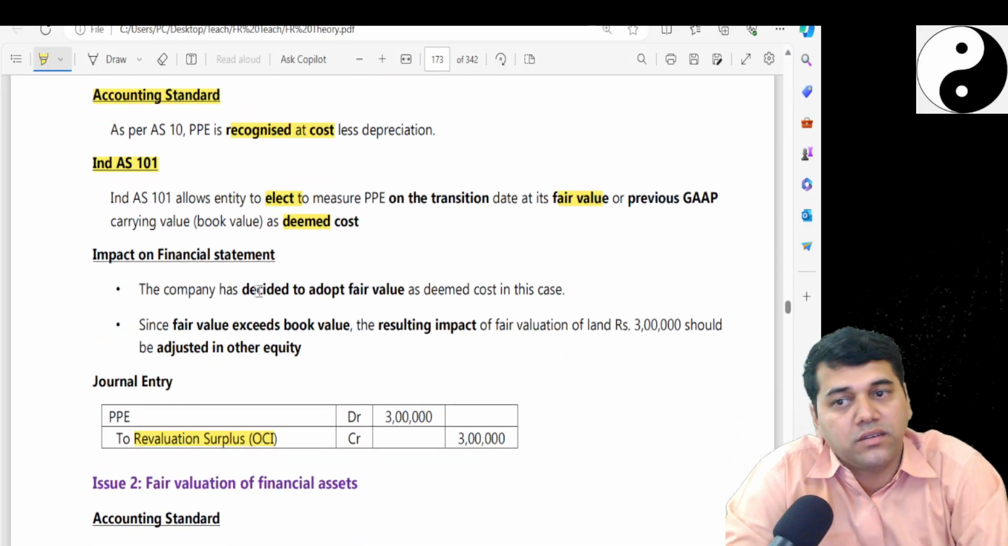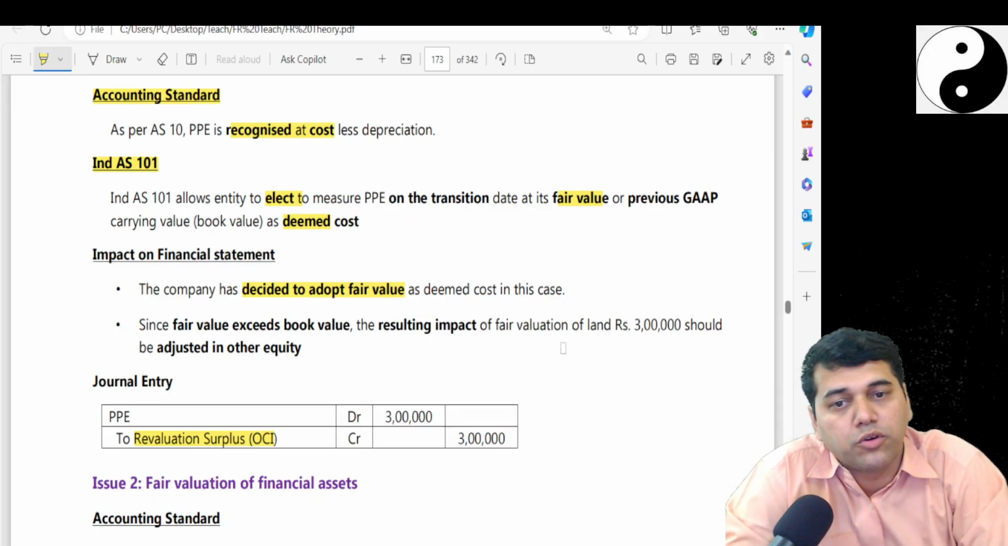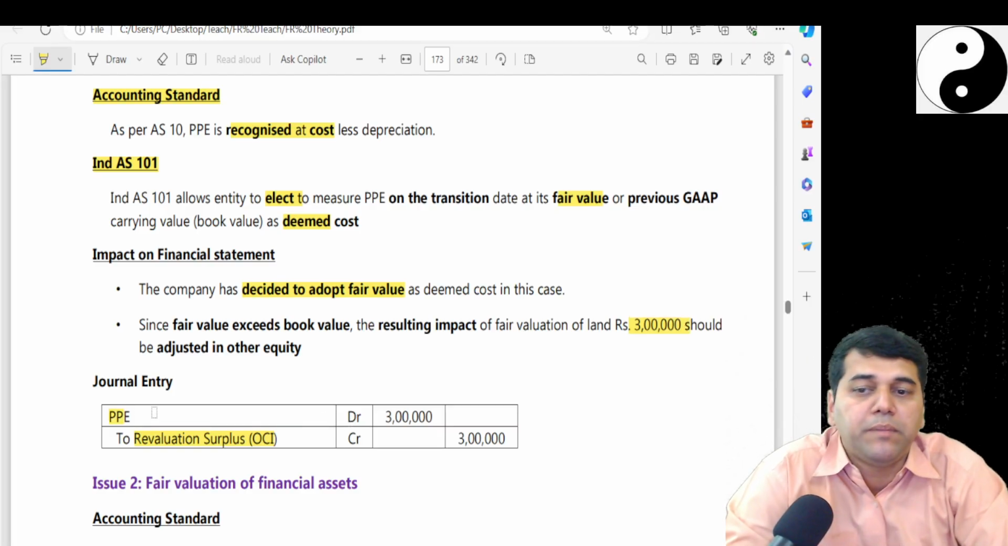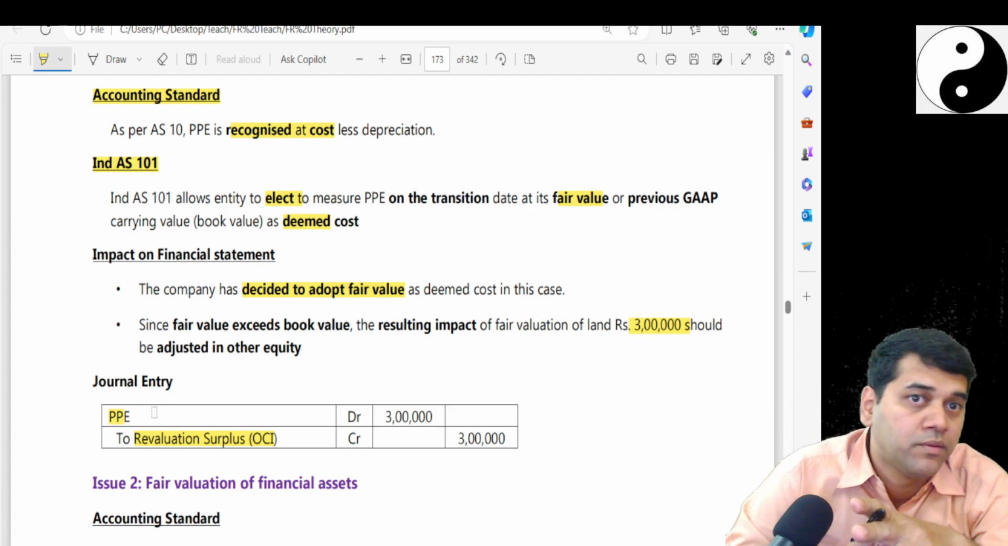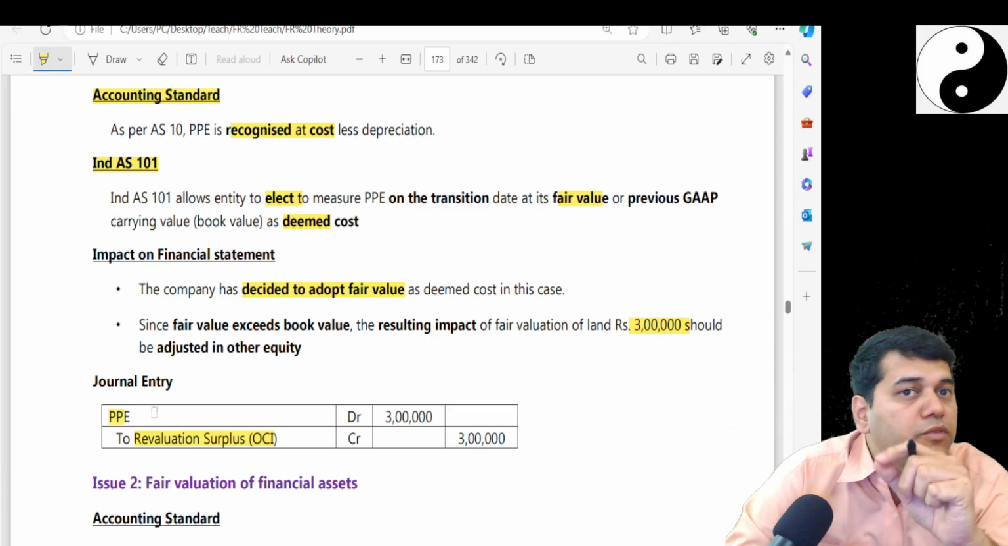Impact, yes, company has decided to adopt the fair value. Since fair value is more than the book value, there is a 3 lakh rupees increase. So your accounting entry will be PPE to revaluation surplus. So this format you need to answer if it comes. You don't answer in any other format. Each of this will carry your marks.